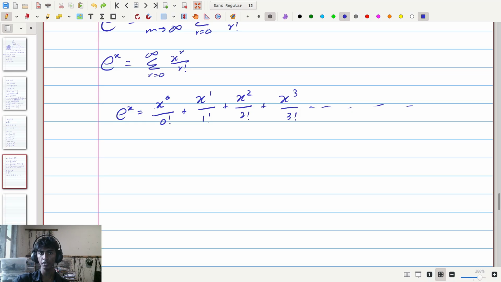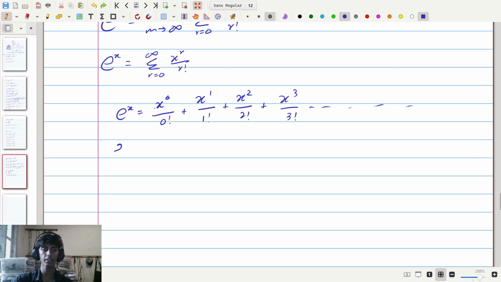Now here, this is one of the reasons why I didn't want x to be 0, because if x is 0, then we don't have a real answer for 0 to the power of 0. If we put 0 to the power of 0 equaling 1, we do in fact get the correct answer of e to the x, in the case of e to the 0 being equal to 1. However, because I want to avoid dealing with 0 to the power of 0, I just told you that x is not equal to 0 above.